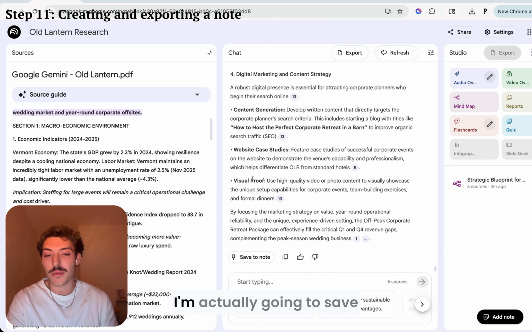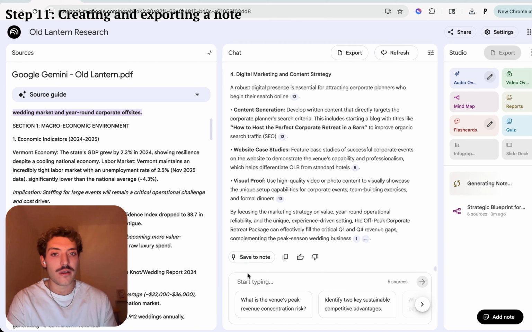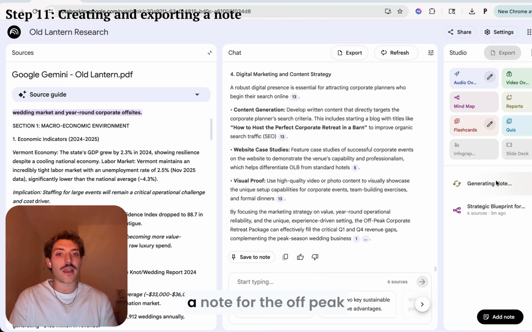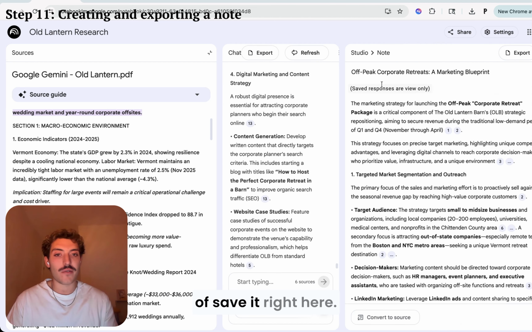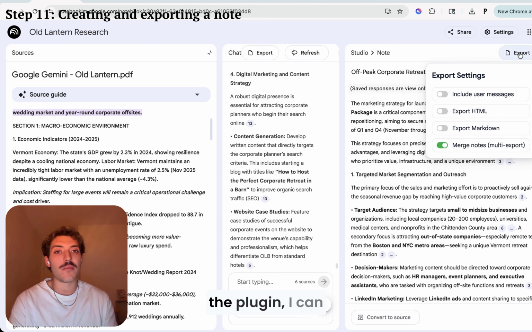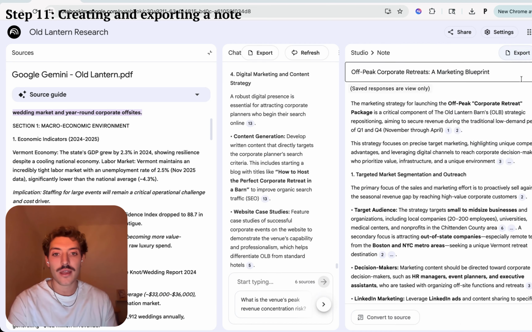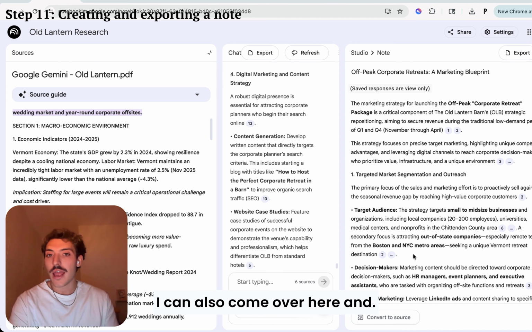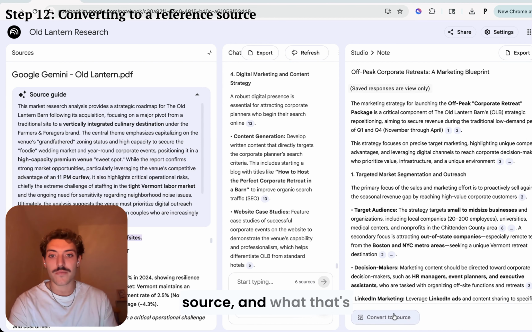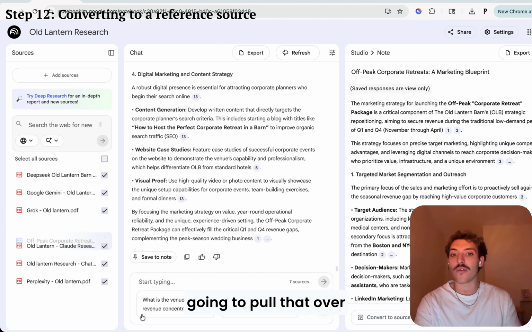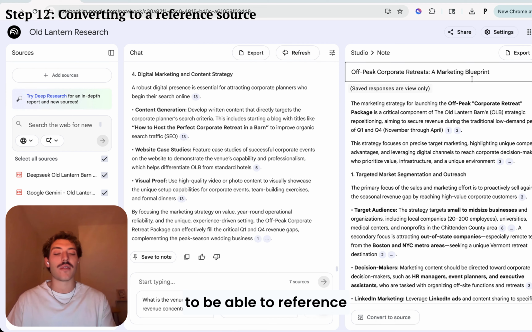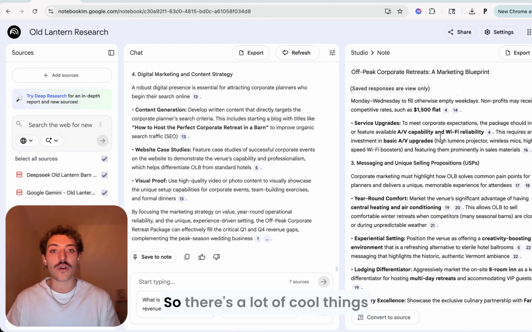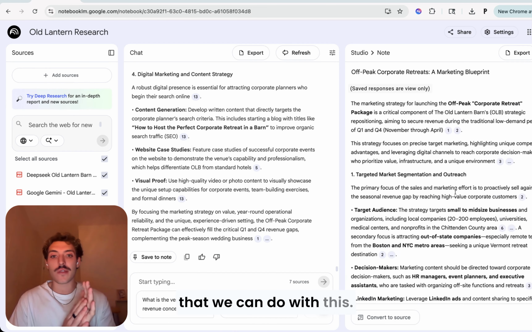So what I'm going to do is I'm actually going to save this as a note right here. This is going to generate a note for the off-peak corporate retreats and save it right here. And then if I download the plugin, I can just export that. I can also come over here and convert this to a source. And what that's going to do is pull that over here. And now it's going to pop up and it's going to be able to reference this going forward. So there's a lot of cool things that we can do with this.